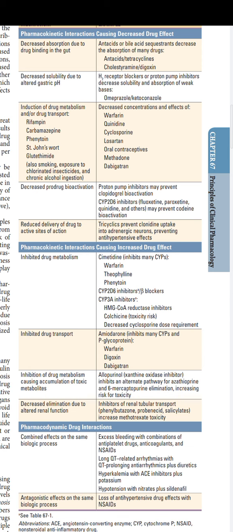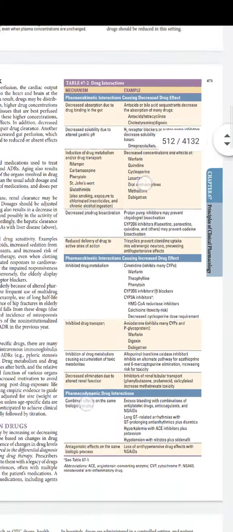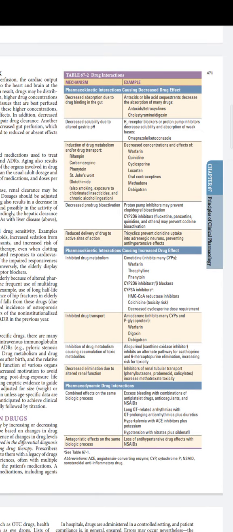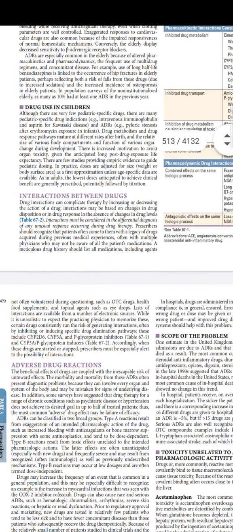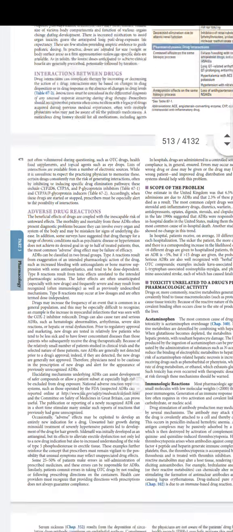There are no changes. In pharmacology, the principles of clinical pharmacology, there are some changes, like this table has been changed. It has been simplified, the drug interactions, but the theme is the same, but the table has been completely changed. So you would have to go through this table, and some more has been removed. Like in the interaction between drugs, there were 3-4 paragraphs that have been removed, and they directly went into adverse drug reactions.